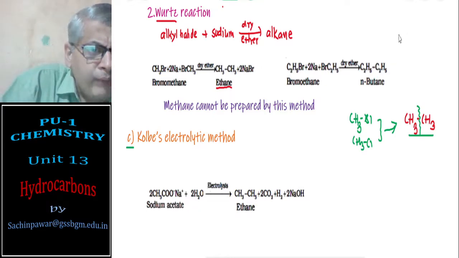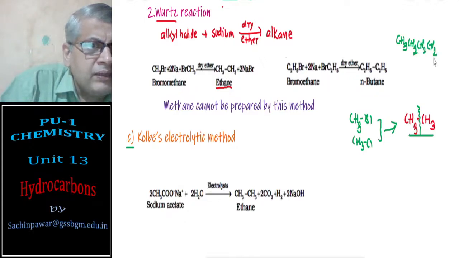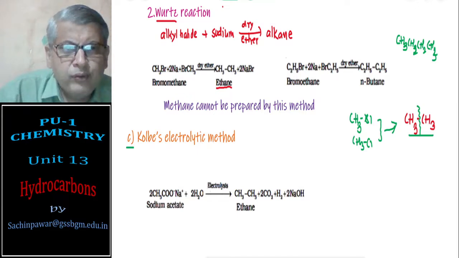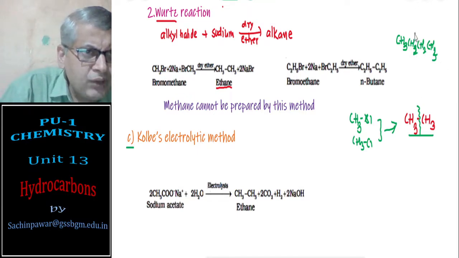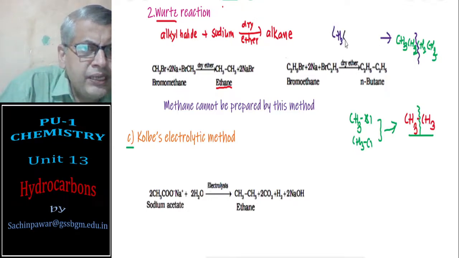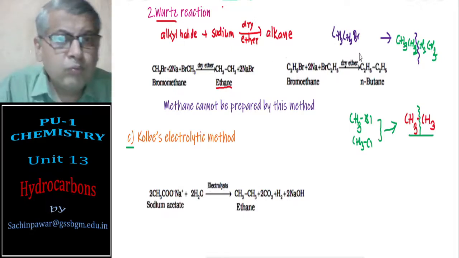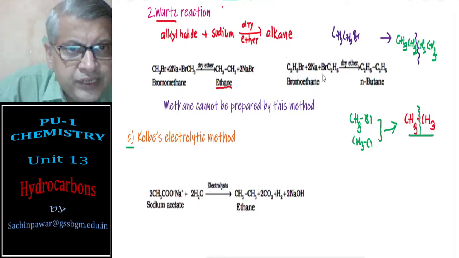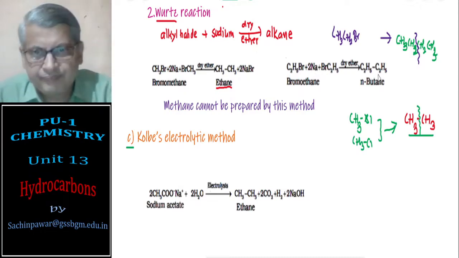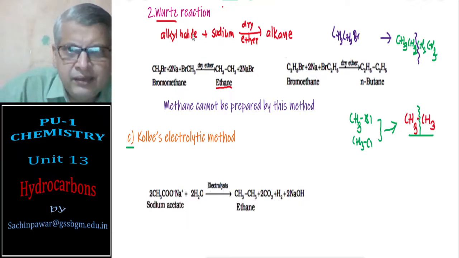Suppose I want butane. The formula is CH3CH2CH2CH3, so I'll just break it into two equal parts. So the starting material would be CH3CH2 with Cl or Br, whatever. This is bromoethane or ethyl bromide. Bromoethane, when it is heated with sodium, two molecules of ethyl bromide react with sodium in dry ether to form butane.